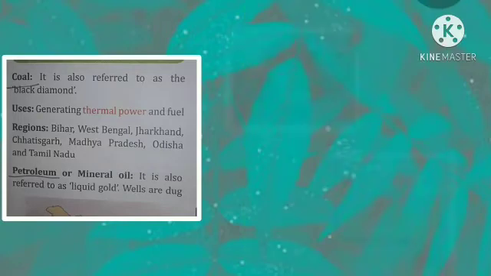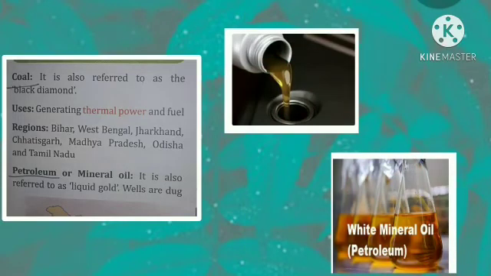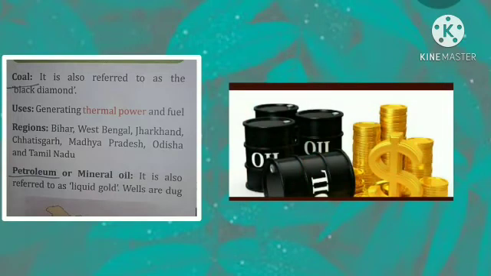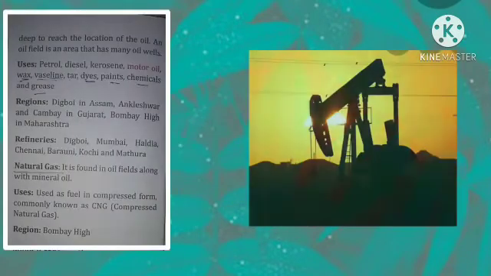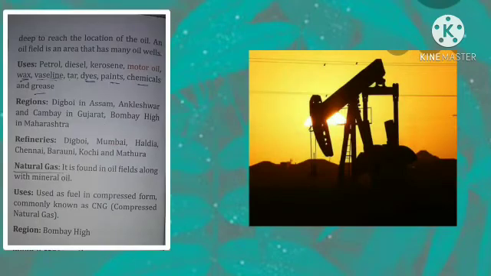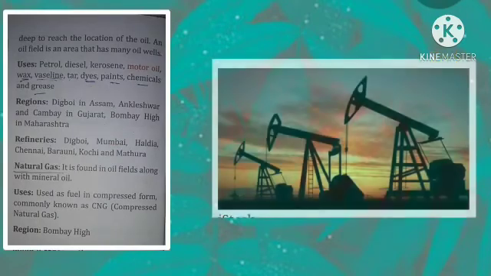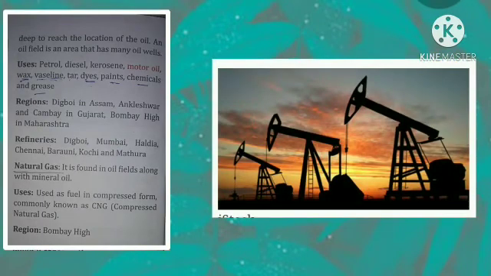Okay, so the next is petroleum or mineral oil. It is also referred to as liquid coal. Wells are dug deep to reach the location of the oil. An oil field is an area that has many oil wells. Now uses.